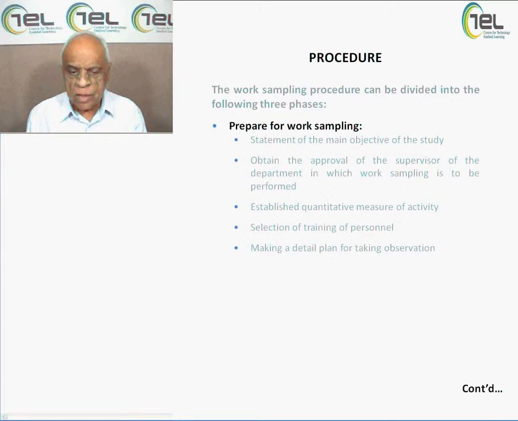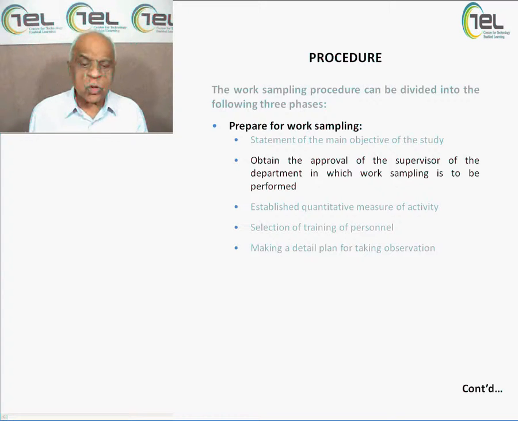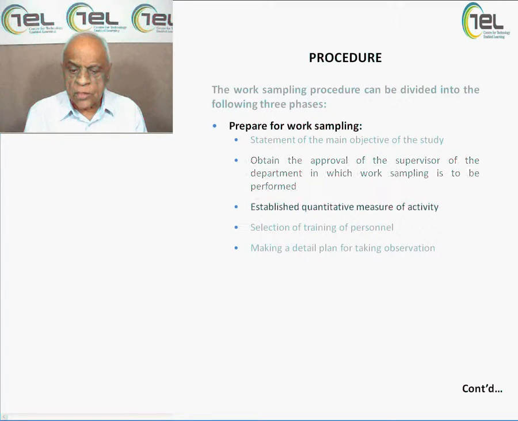So, preparing for work sampling. Number 1 is a statement of the main objective of the study. During preparation, we must take into consideration the main objective: what are you going to study? The second issue is to obtain the approval of the supervisor of the department in which the work sampling is to be performed. You must talk to your supervisor and tell him what we are going to do, that we are going to take these samples, this number of samples, number of times, and all those things. Then establish quantities, measures of activity.